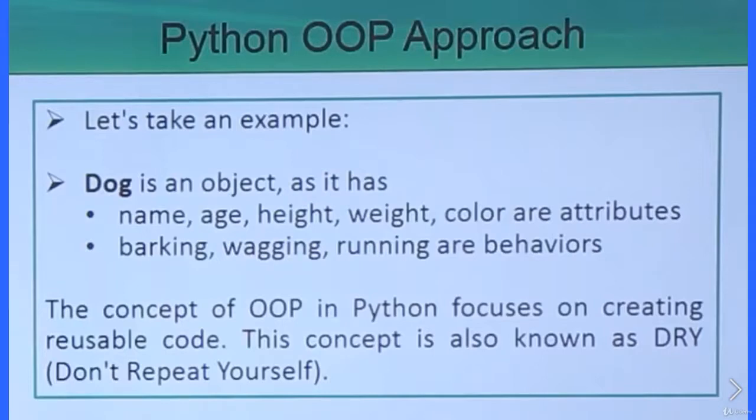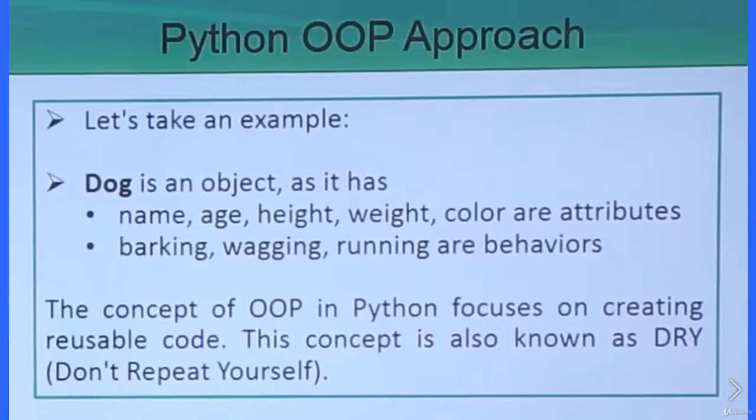The concept of object oriented programming in Python focuses on creating reusable code. That means once the code is defined and written, we can reuse that code as and when required. So reusability will be enhanced if you go for object oriented programming, because whatever methods we write can be used any number of times. This concept is also known as DRY, that is, don't repeat yourself.